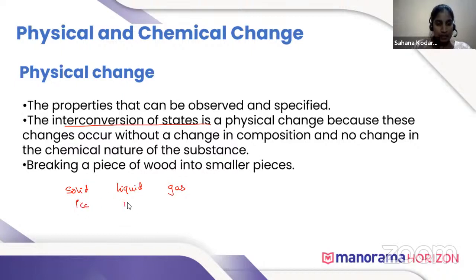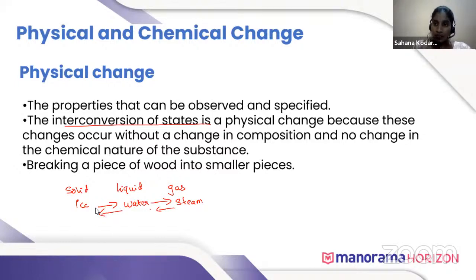The liquid state of water is water only, and the gaseous state of water is steam or vapor. So when ice is heated, it gets converted into water. When water is heated, it gets converted into steam. When steam is cooled, it gets converted into water. Then when water is cooled or frozen, it gets converted into ice.